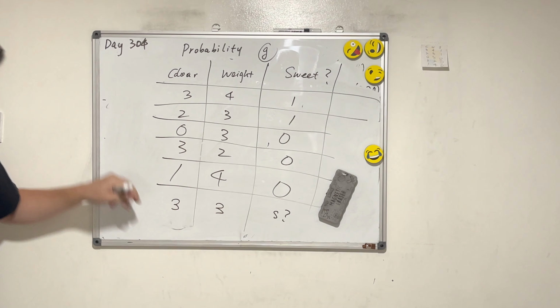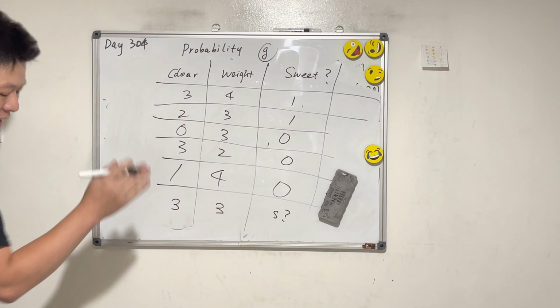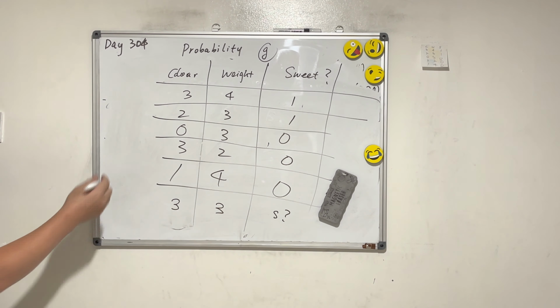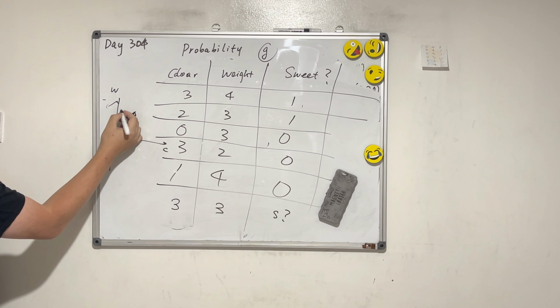If we plot these numbers, let's do this with KNN first. Let's put this here. If this is color, this is weight, then 3, 4 is here. It's 1, and if it's 1, we use a triangle. 2, 3 here, triangle. And then 0, 3 is a square. 3, 2, square. 1, 4, square.